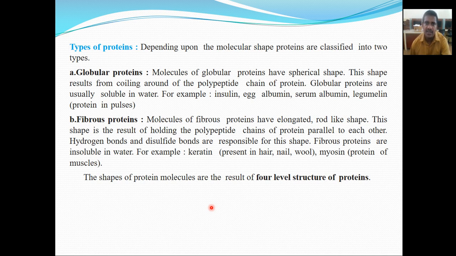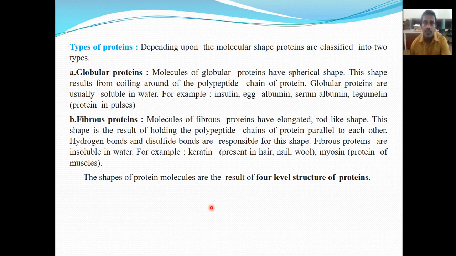The name itself indicates globular, that means spherical in shape. The shape results from the coiling of the polypeptide chain of the protein.